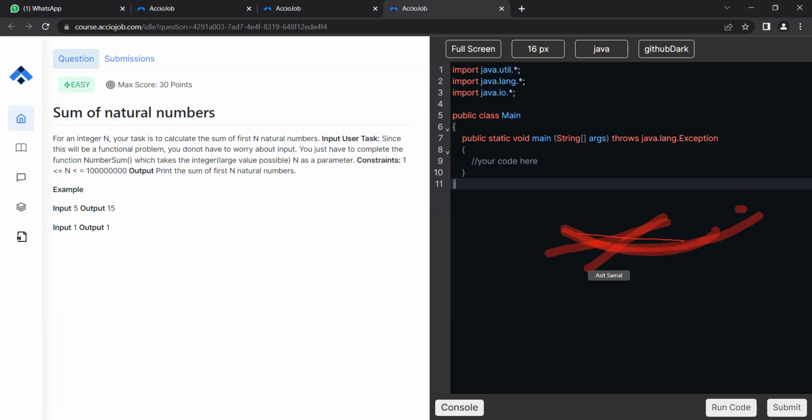Astif Samal, right? Astif Samal, can you please erase these lines? Astif. I don't think I have any sort of. Okay. Just give me a second.